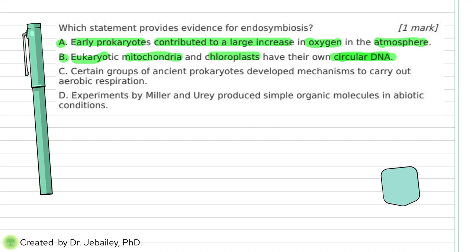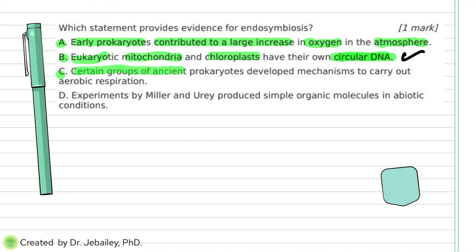B, eukaryotic mitochondria and chloroplasts have their own circular DNA. That's one of the evidences, remember? We're saying that mitochondria and chloroplasts used to be bacteria, and bacteria have DNA, which means they can do their own binary fission. So we believe that because mitochondria and chloroplasts have DNA, they could have been bacteria before they were engulfed. So B is more likely to be the answer, but let's check the other ones.